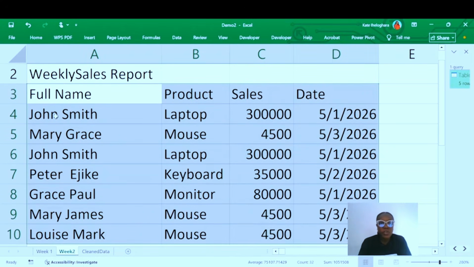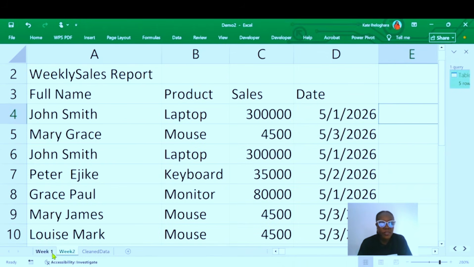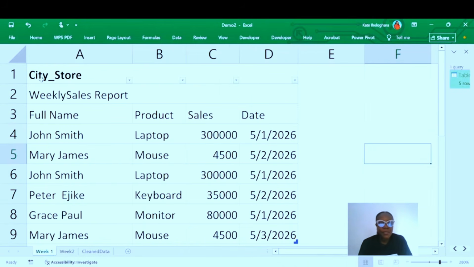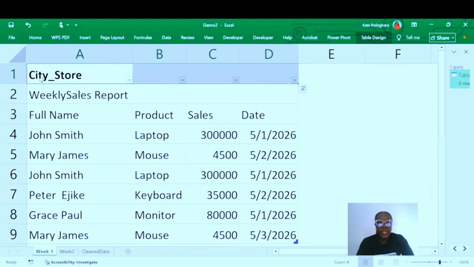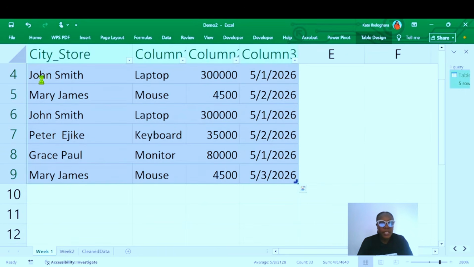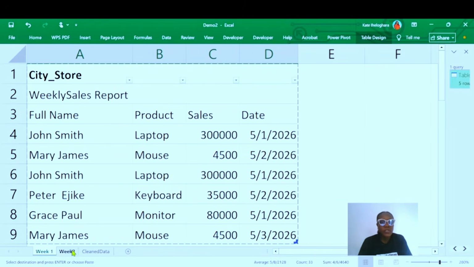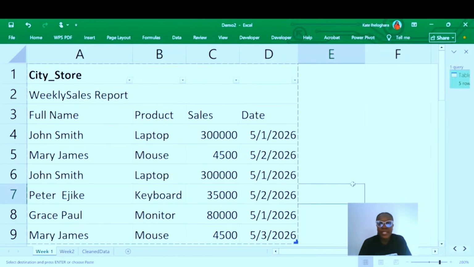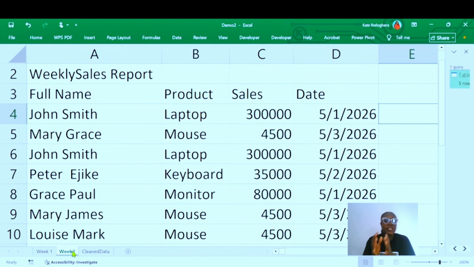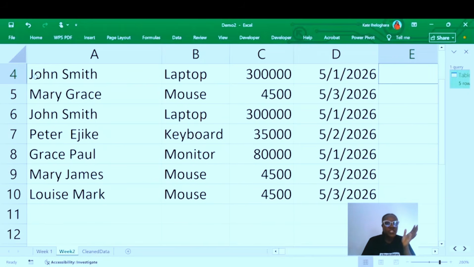Before I copy this, let me duplicate this first and save it somewhere here, because I know I'm going to use it. Okay, so let's go to our new data set. So these are the new data sets, and how many entries does it have? You can see John Smith, Mary Grace.